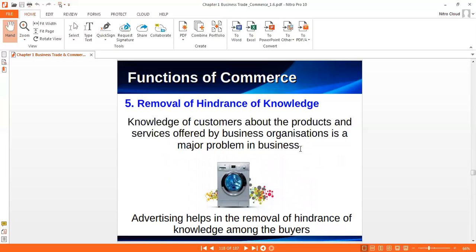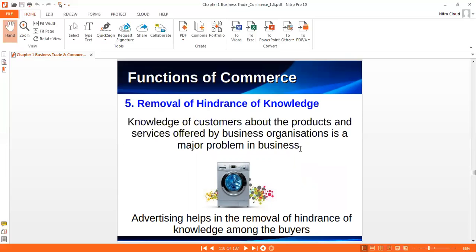Again, the commerce function, fifth one: removal of hindrance of knowledge. The knowledge of consumers about the products and services offered by the business organization is a major problem in business. Advertising helps in removing the hindrance of knowledge among the buyers.